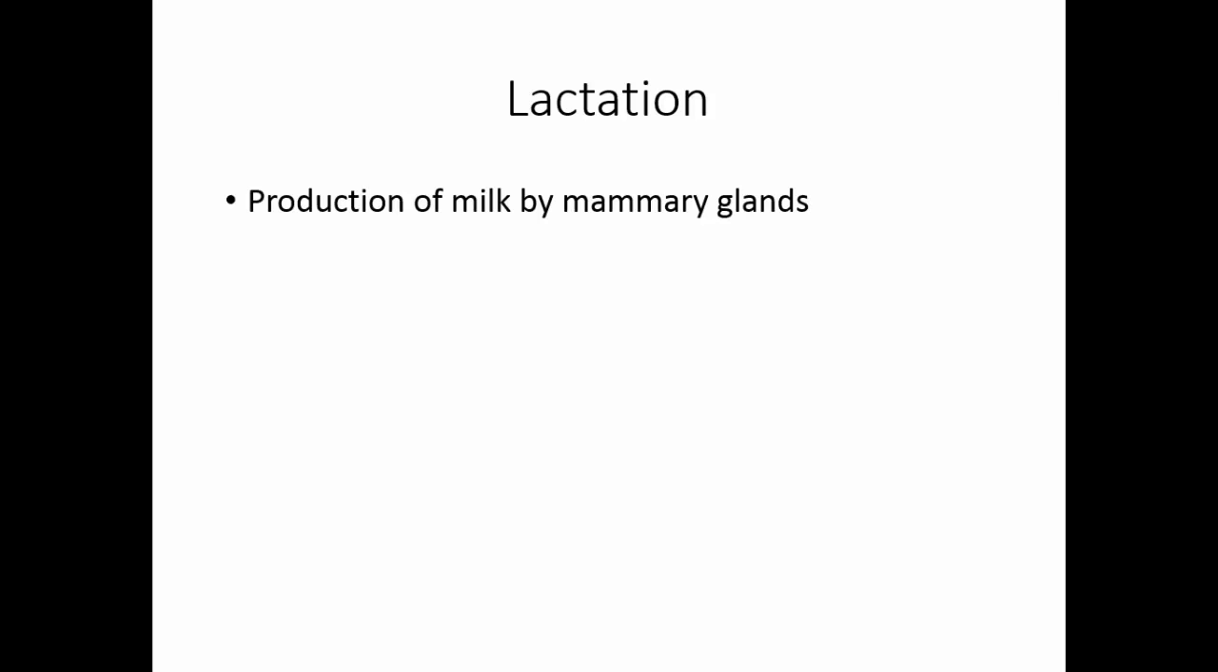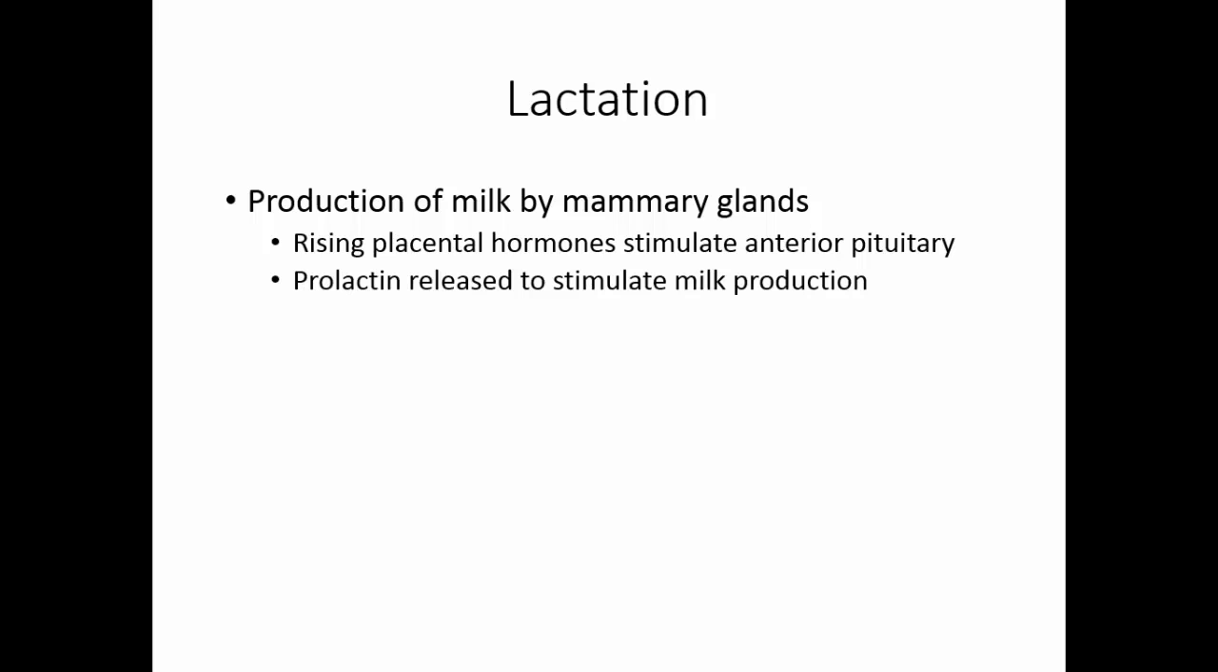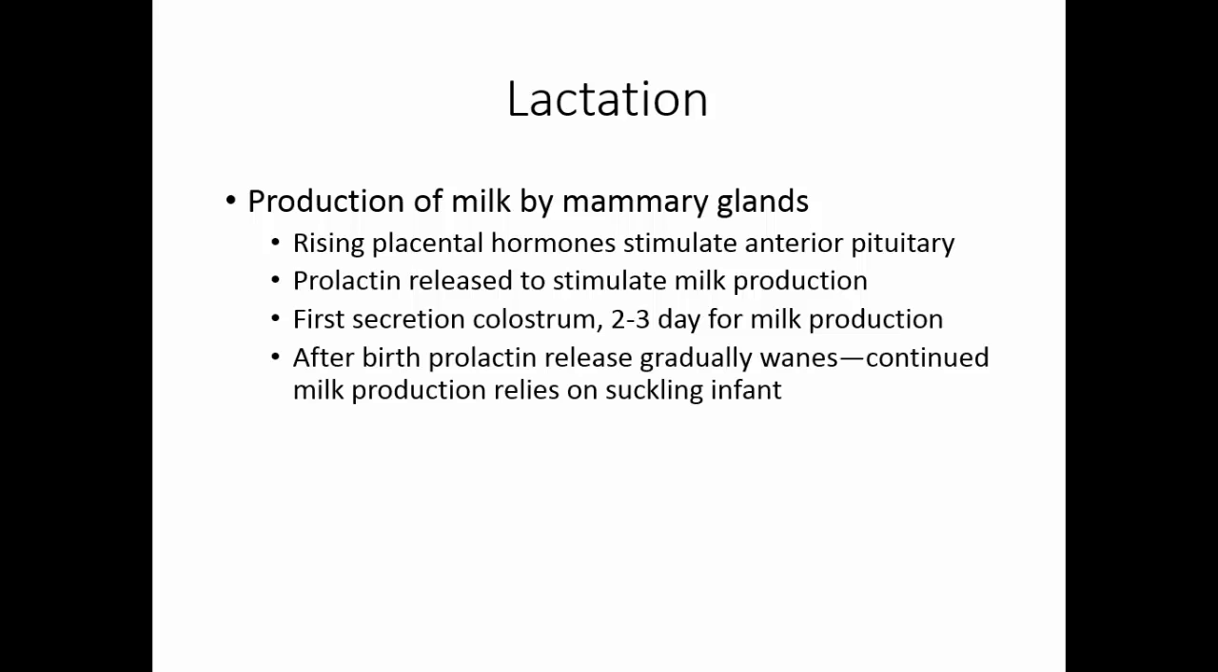Lactation is the production of milk by the mammary glands. Rising placental hormones stimulate the anterior pituitary. Prolactin is released to stimulate milk production. The first secretion, in the first 2 or 3 days, is colostrum. Colostrum is not true milk, but it's high in a number of things that the baby needs. After birth, prolactin release gradually wanes.